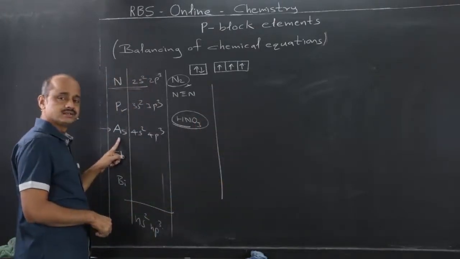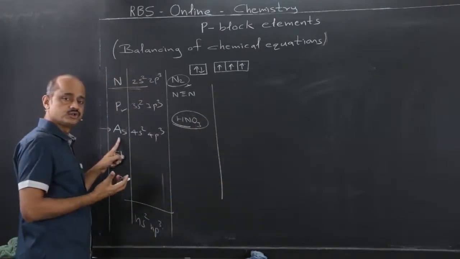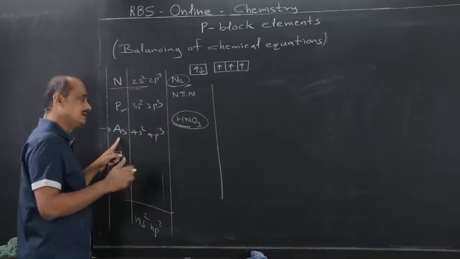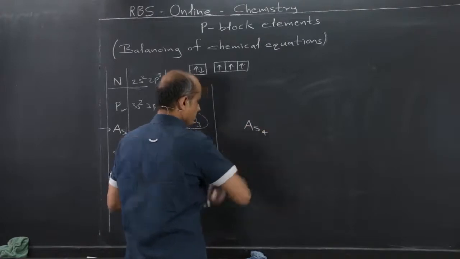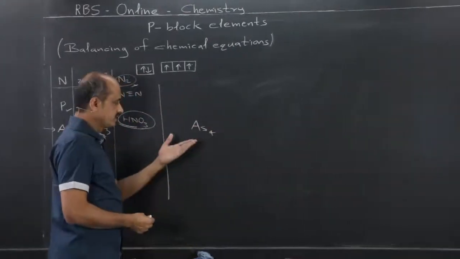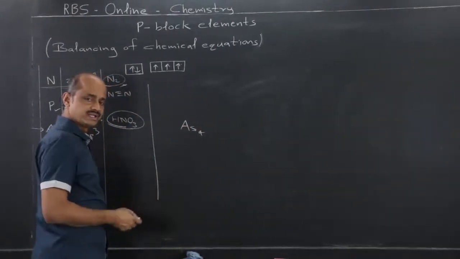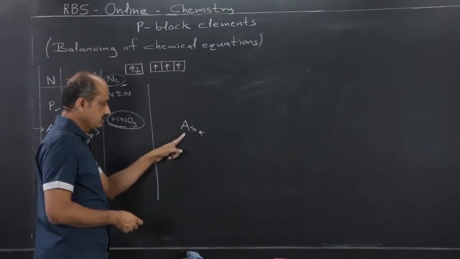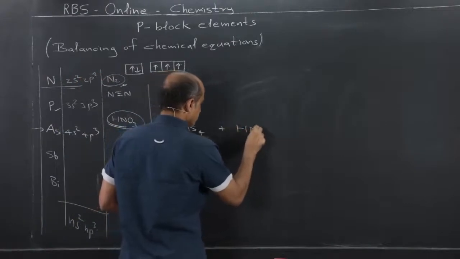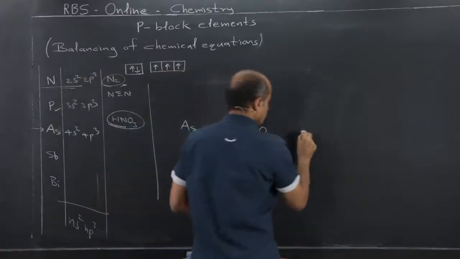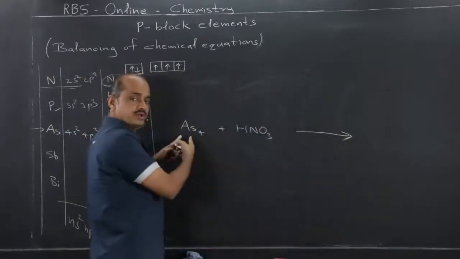then for arsenic, it should not be necessary to explain it in detail. Same pattern, like P4, arsenic is also present in the form of As4, 4 atoms form 1 molecule. With nitric acid, same pattern, its corresponding oxyacid.